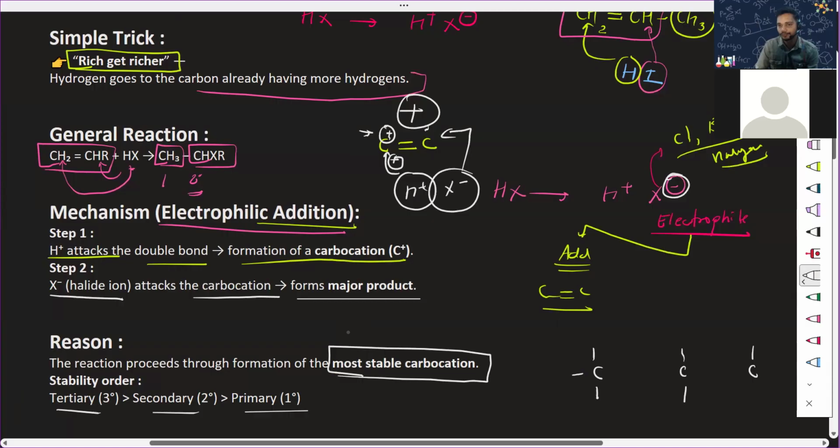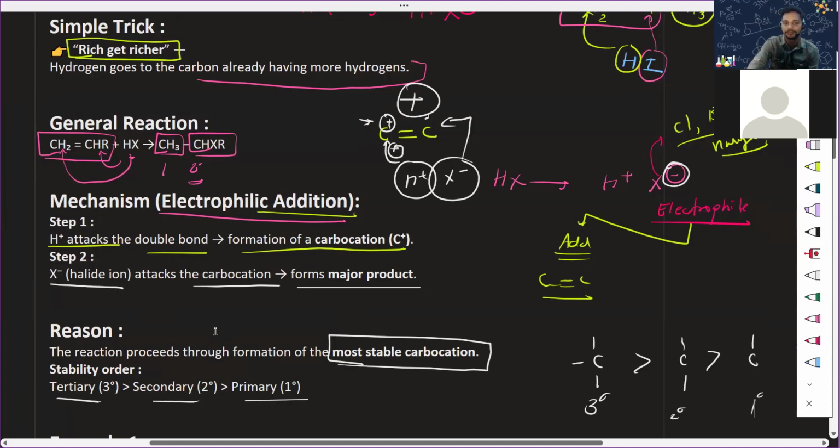Getting my point? Okay. So who is more stable? The tertiary one, then the secondary one, and then the primary one. That is the reason for this electrophilic addition.